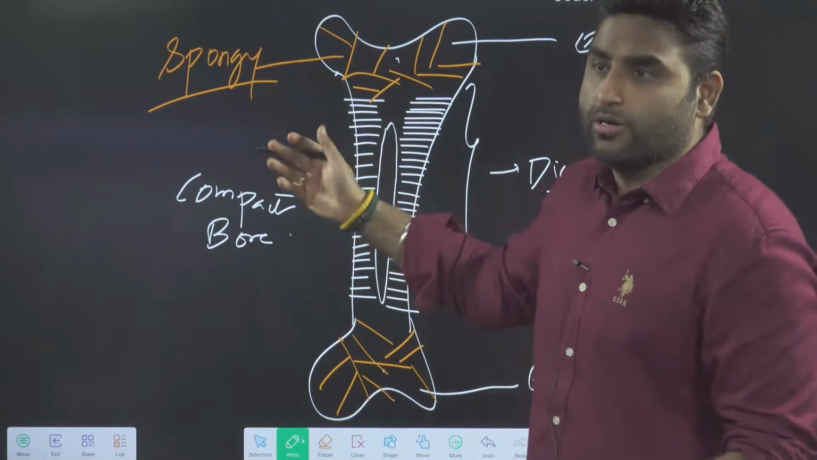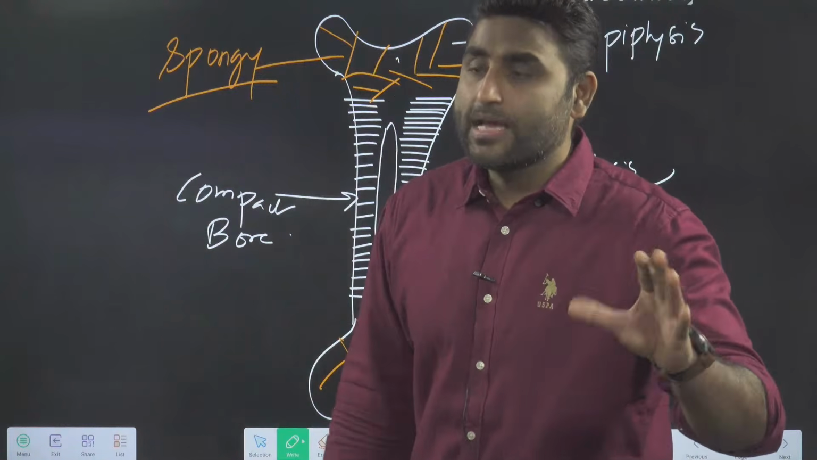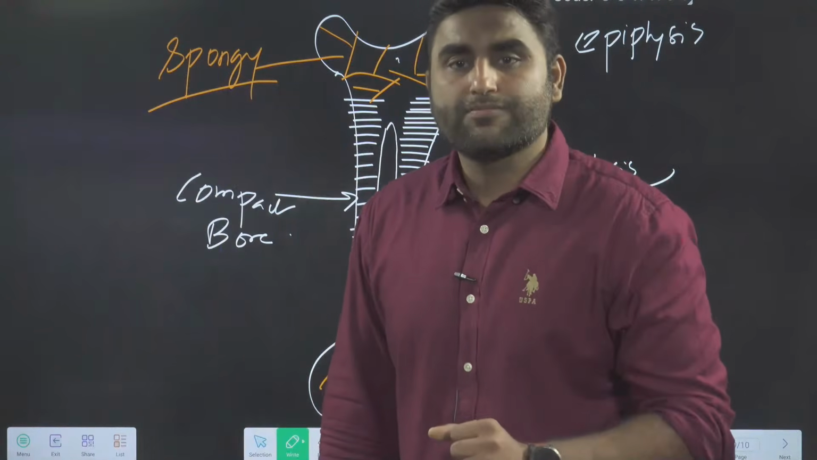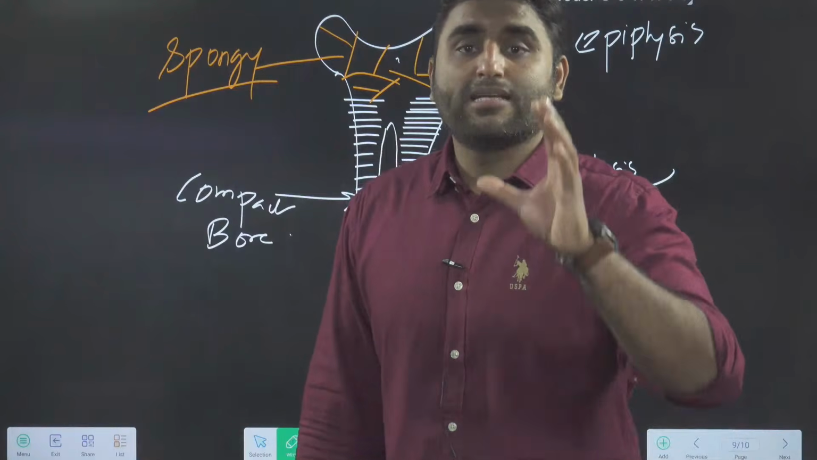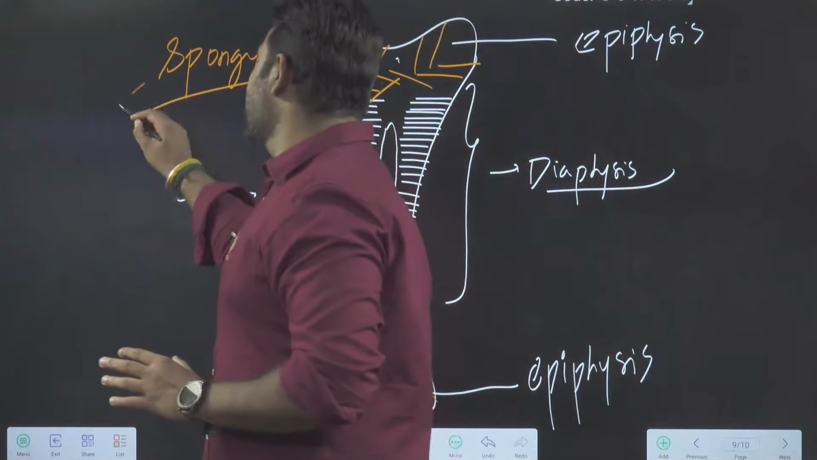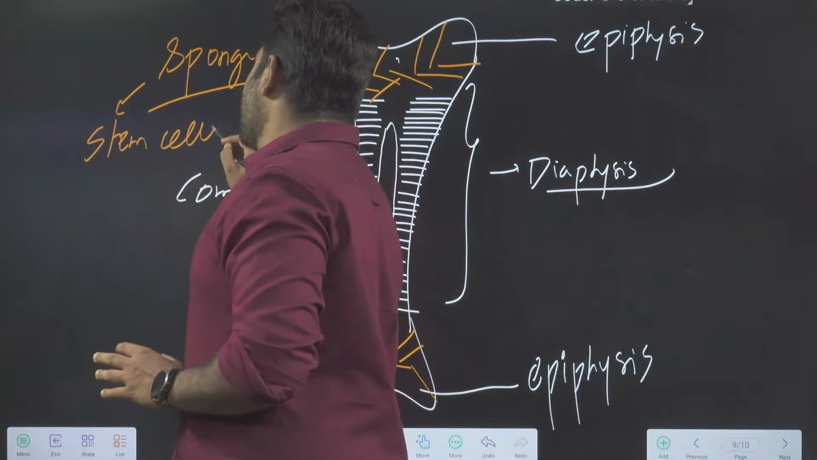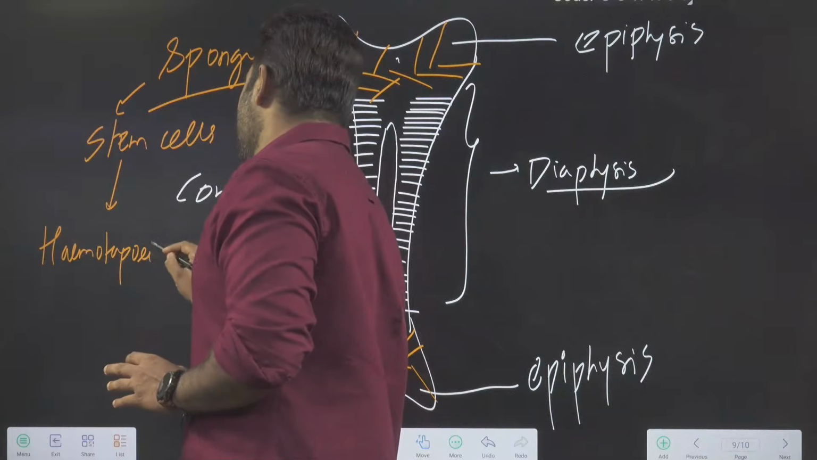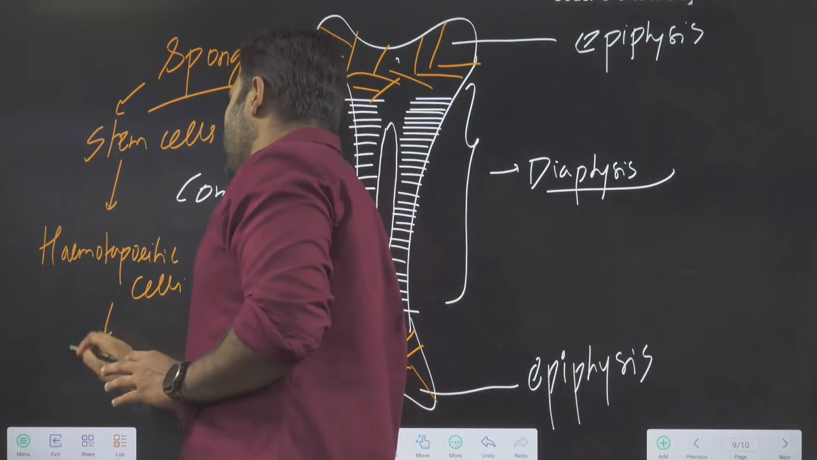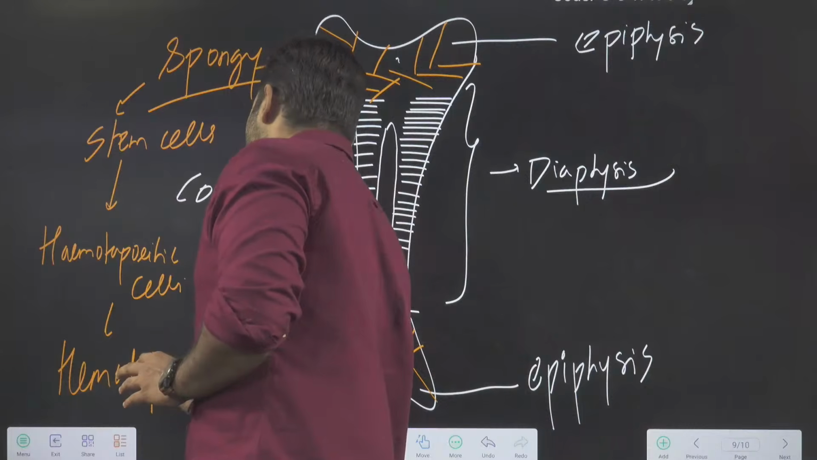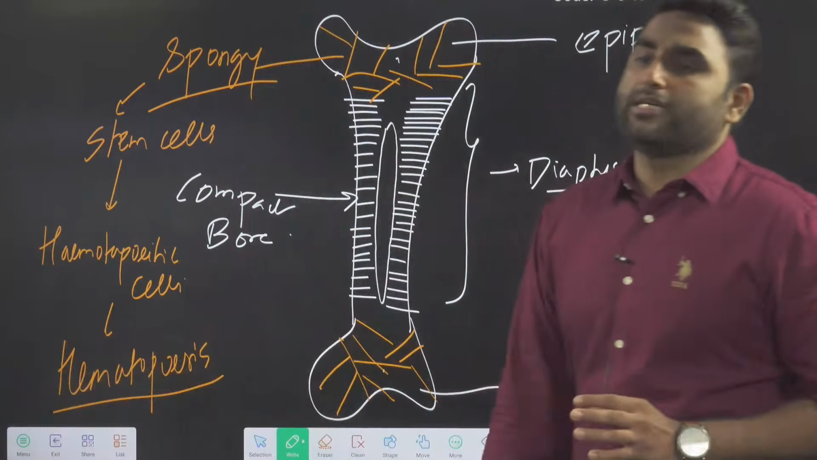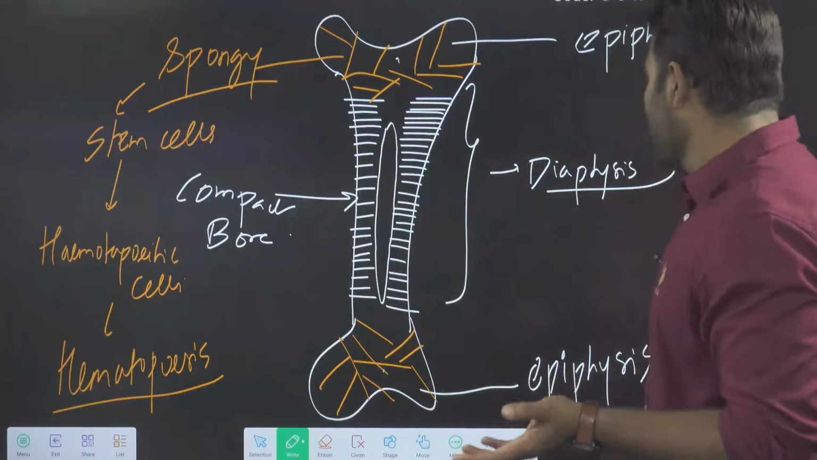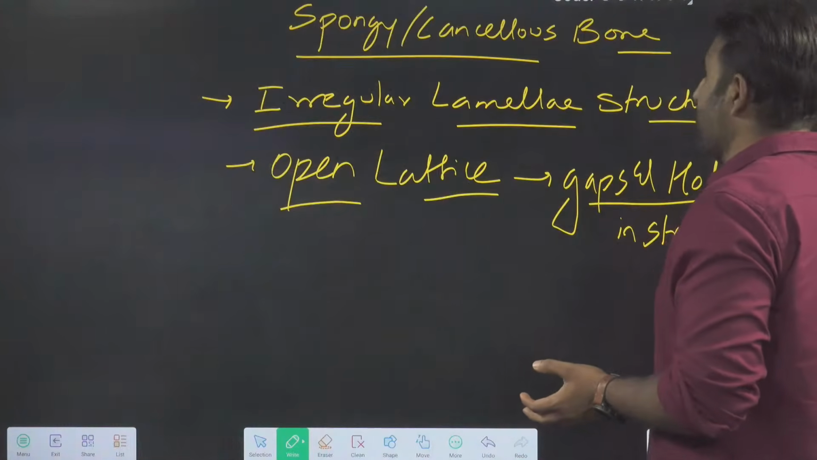So here also, spongy bone has lamellae structures, the matrix, but irregularly arranged. Inside them there will be collagen fibers, ossein protein matrix, and some stem cells, hematopoietic cells, which are doing hematopoiesis, that is, synthesis of the blood cells. Are we clear, everyone? So that's why we say it is cancellous bone.